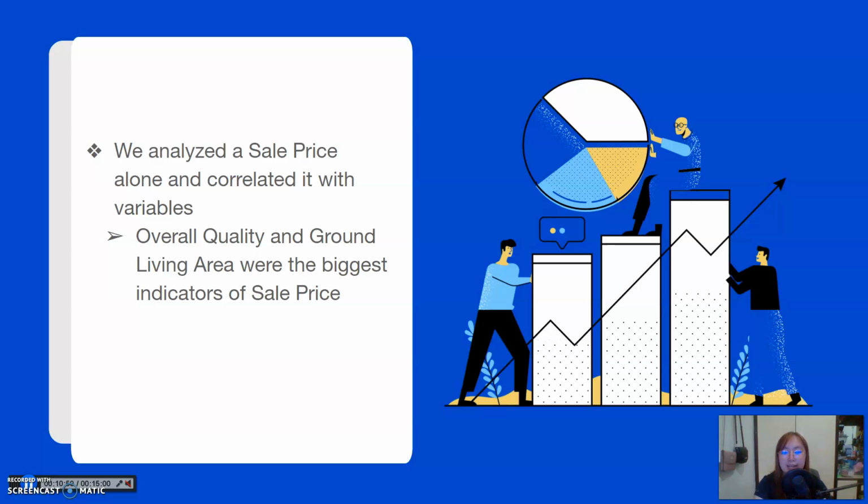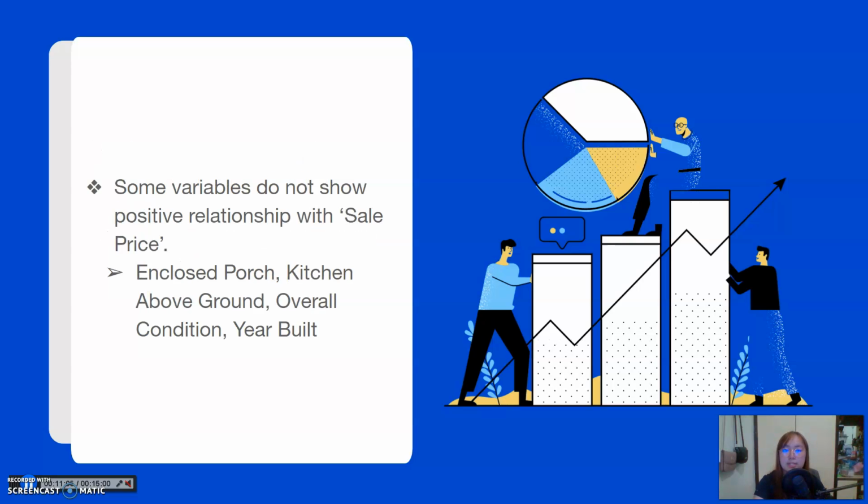Number one, we analyzed sale price alone and found out that the overall quality and the ground living area were the biggest indicators. If you think about it, this is a bit against the norm. We think that location is the biggest factor of property value, but here the data says otherwise.